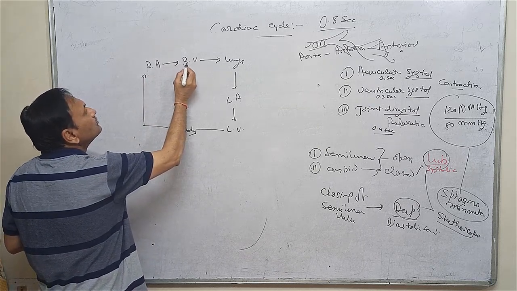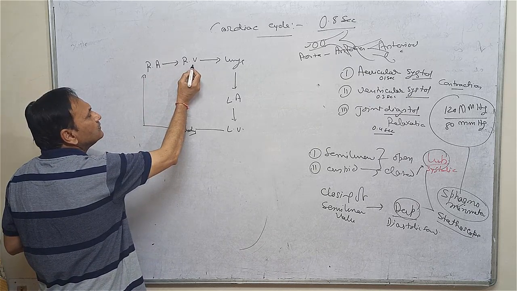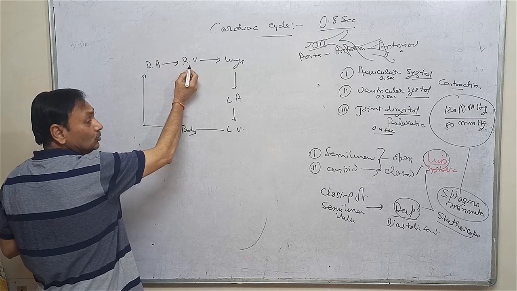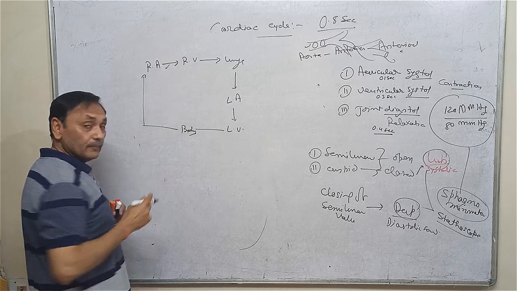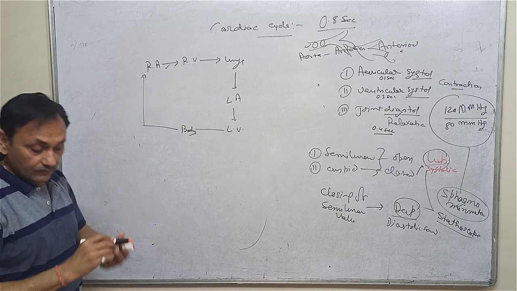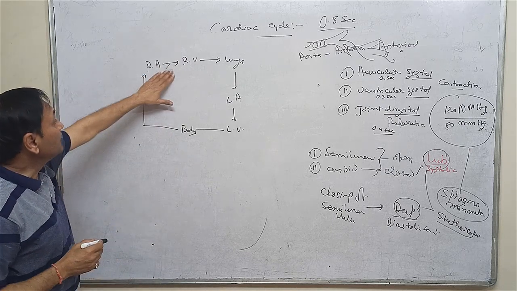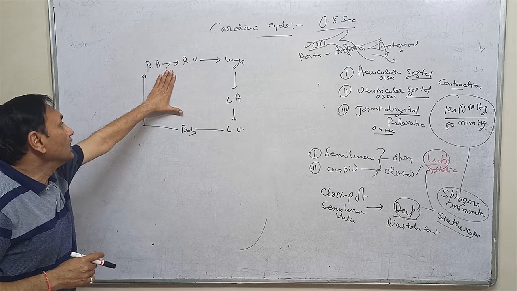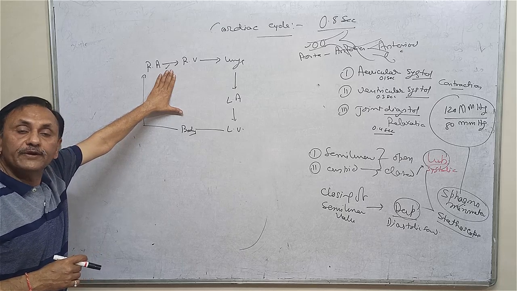Right auricle to right ventricle through an aperture that is called the right atrioventricular aperture.